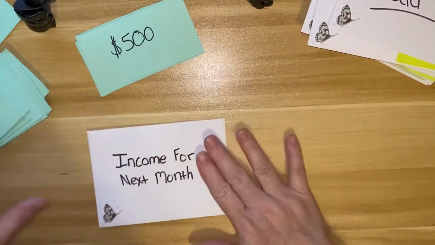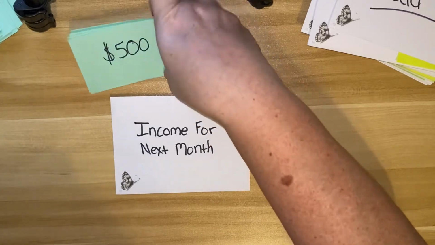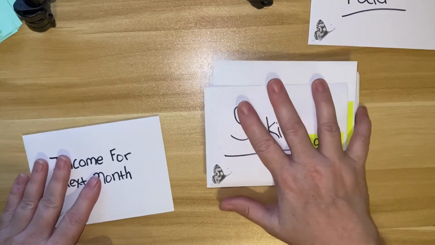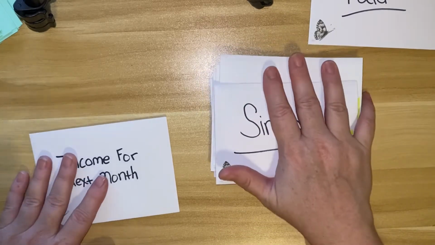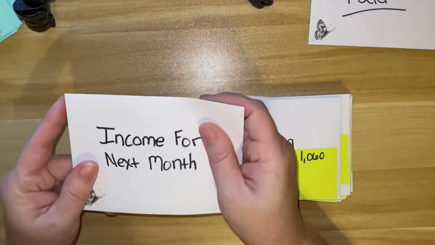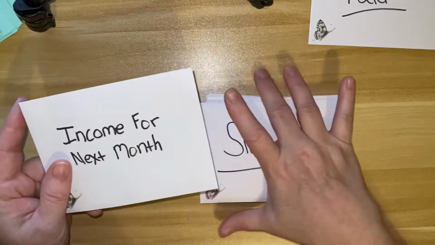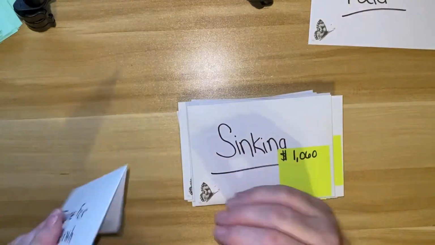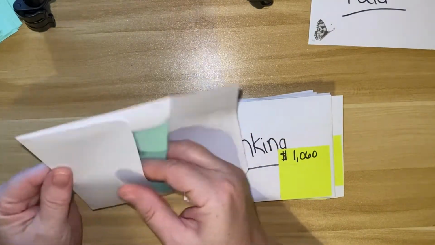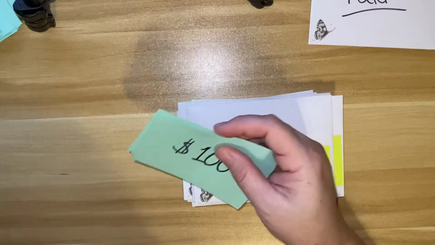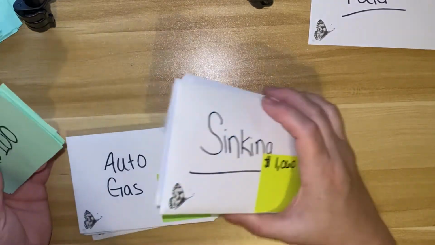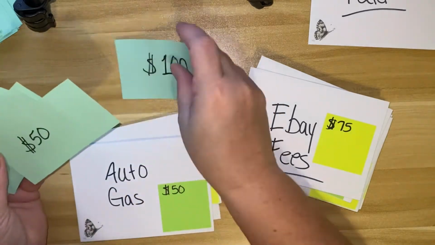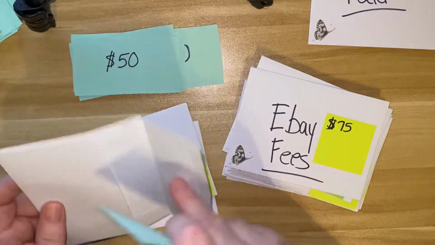Next month, when February rolls around, what I have to do is prioritize these bills. These all will become empty. So anything left over in these envelopes gets moved over for the income for the next month, because I may not have a light bill as big as I budgeted. I will then just take the money from here and I will set it aside. And then I will start taking these envelopes that are fully empty. Then it's supposed to be 50. So I'll take a 50 and put that 50 in here.